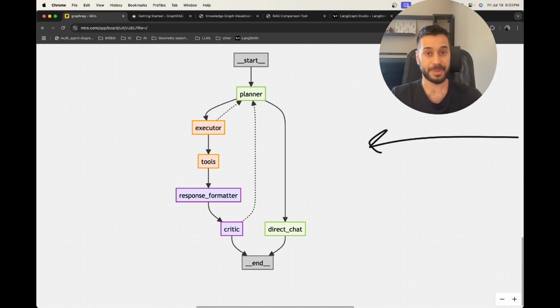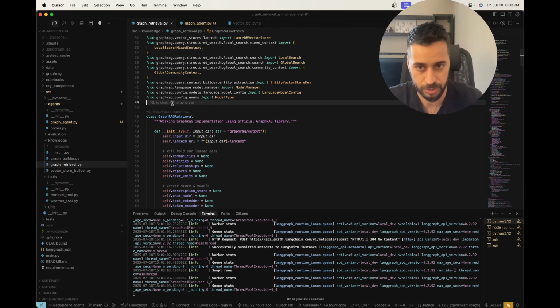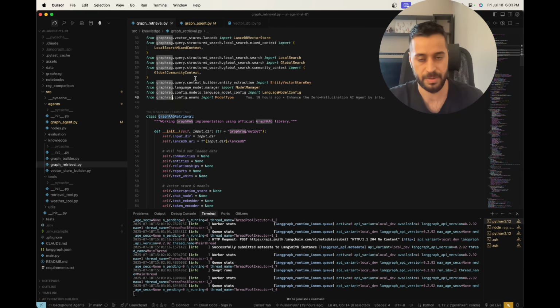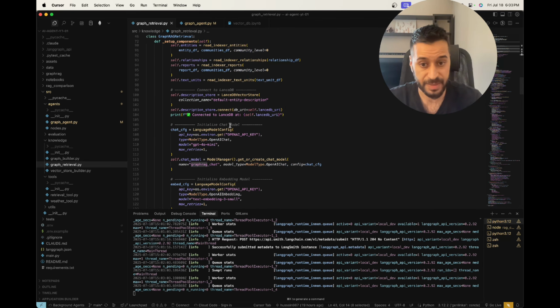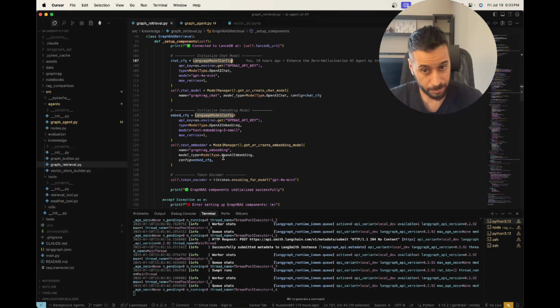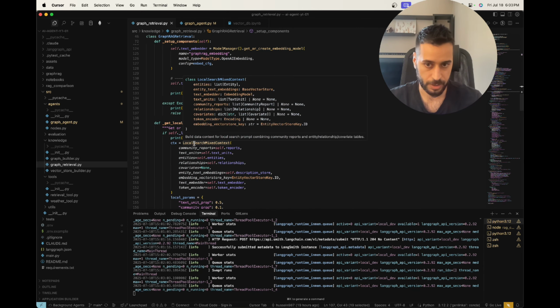So I have implemented that with LangGraph as I said. Let me show you the code very briefly. So here first I have the graph retrieval, as I told you. I have used the GraphRAG Python package, which is the official implementation from Microsoft. And here I am reading the index, initializing the model, and initializing the embedding model for the vector search. And here I have the local search function.